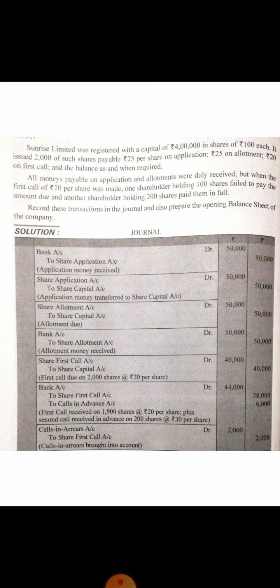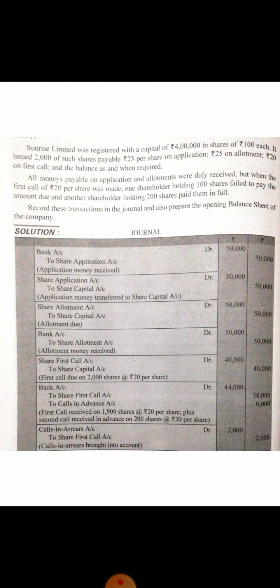Now it is up to your own choice. You can merge these two transactions and pass a single journal entry to show the effect, which is given in this solution. Bank account debit to share first call account and to calls in advance. Bank account will be debited with rupees 44,000, which is a total of 38,000 on account of first call receipt and 6,000 on account of calls in advance.